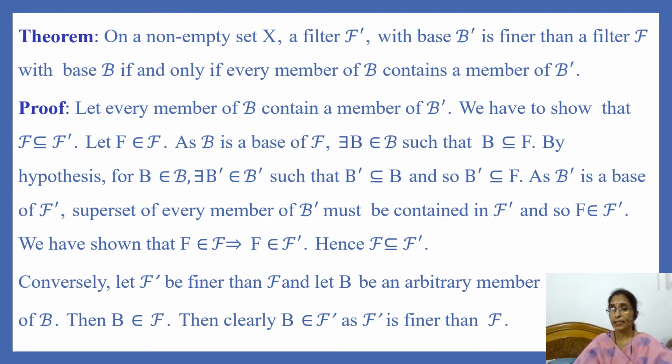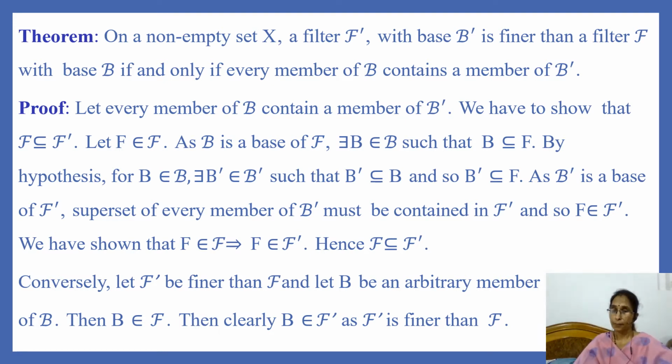Since B dash is contained in B and B is contained in F, B dash is contained in F. As B dash is a base of filter F dash, every superset of a member of B dash must be contained in F dash.